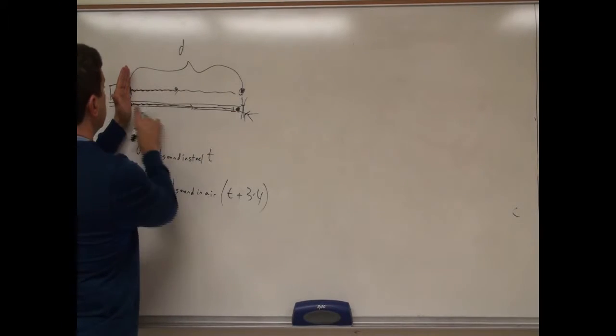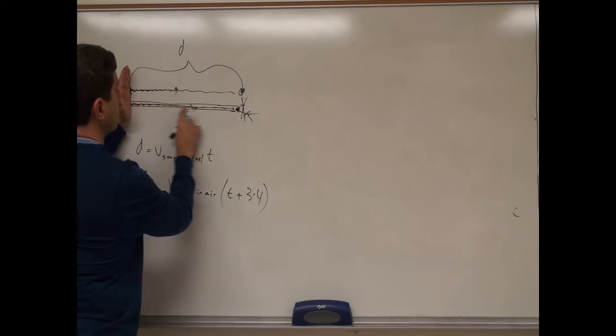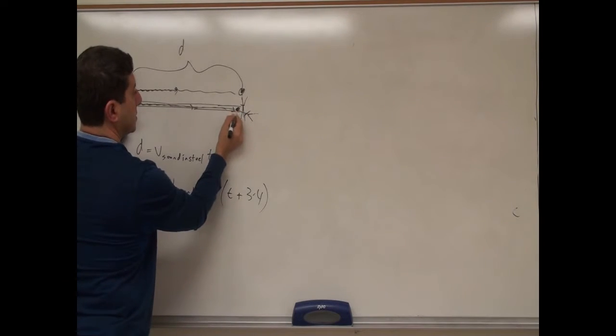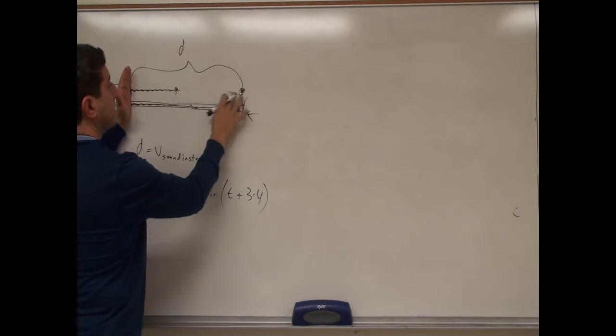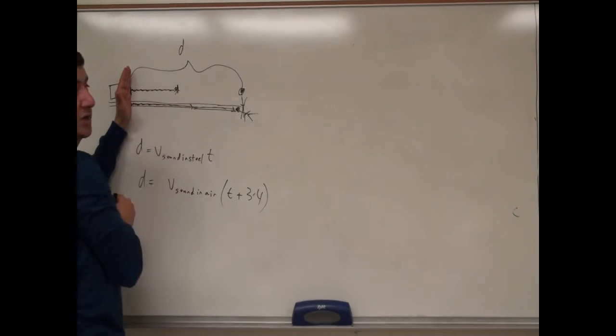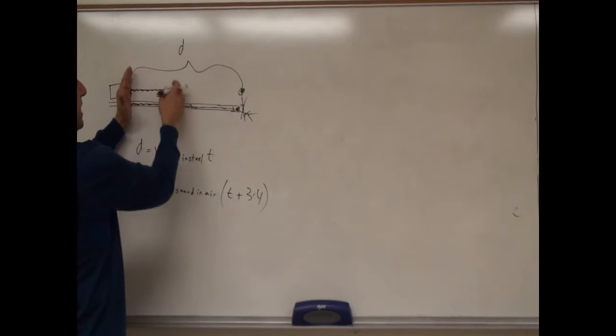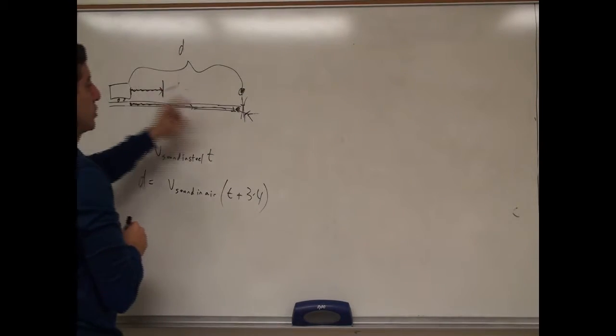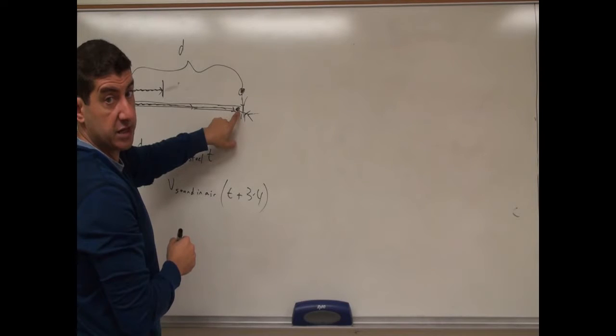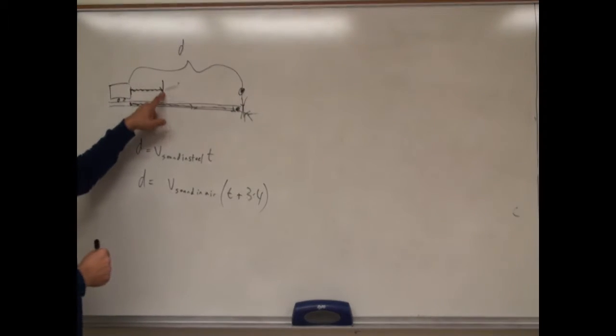By the time the sound wave reaches you through the steel, the sound wave in the air is probably somewhere here. We don't know where it is. It's not necessarily halfway, it's probably even closer. So when the sound wave reaches your head through steel, in the air it's still there.